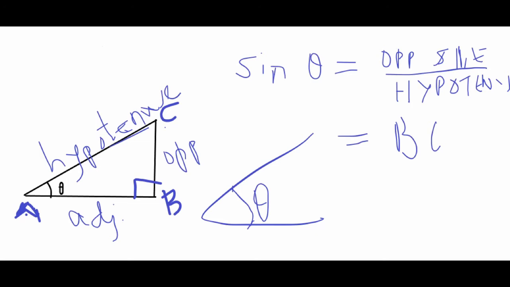So one thing we all should understand, opposite side BC is the side opposite to the angle theta. Okay, it is the opposite of only angle theta, not for any other angle. For example, if you take angle C, this angle, in that case the opposite side is the side opposite to it, which doesn't touch it, that is AB. Okay, AB is the opposite side of the angle C. Okay, so whenever we say opposite side, we have to ask the question of which angle. So for angle C, the opposite side is AB. For angle theta, which is angle A, the opposite side is BC.